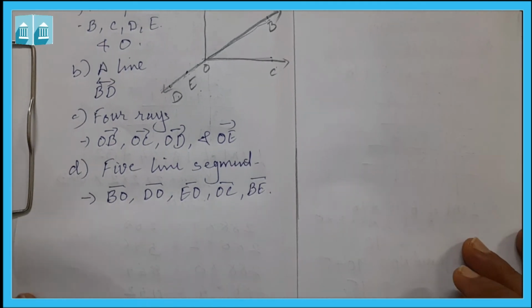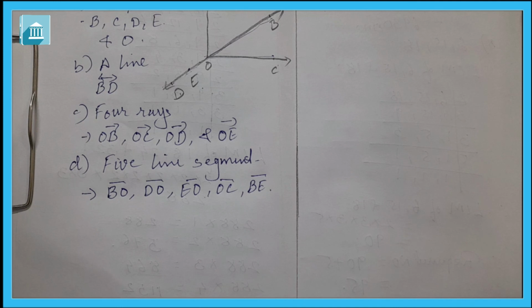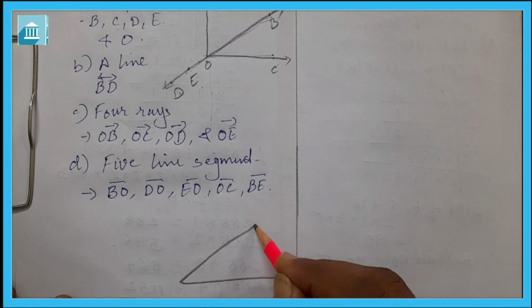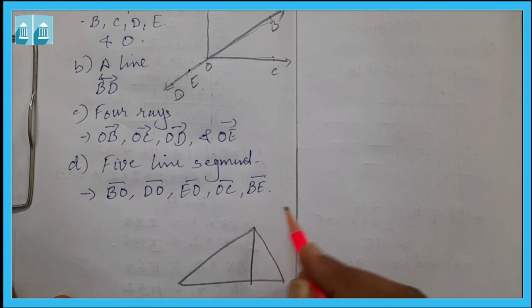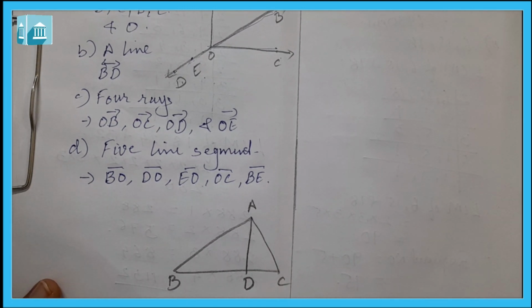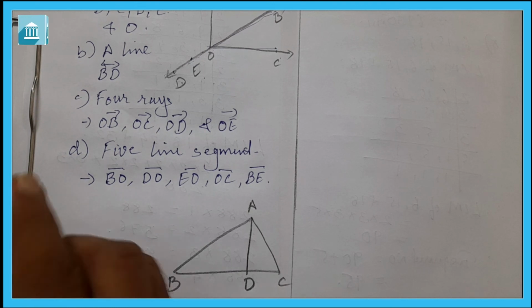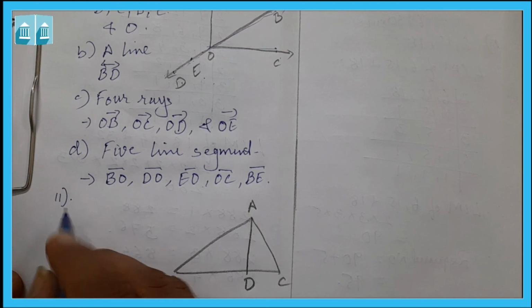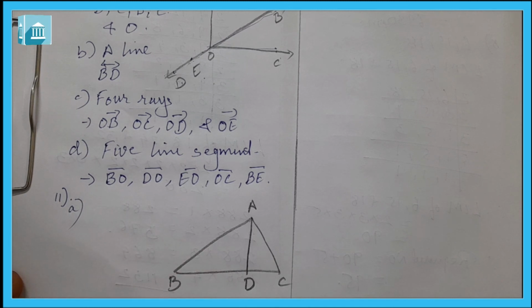Now question number 11 is: identify 3 triangles in the figure and then write the name of 7 angles. Here one triangle is given with points A, B, C, D. We have to identify 3 triangles in the figure first.